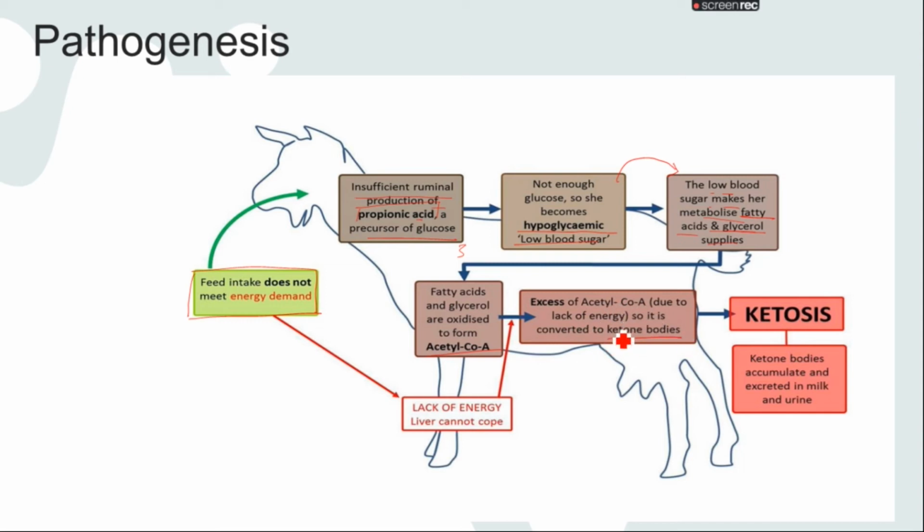When the ketone bodies are a lot inside the body, that causes ketosis. The ketones are present in the blood as well, therefore they also cause ketonemia, but they are also excreted in the milk and the urine of the animal. So you can see that this is the simple pathogenesis through which this metabolic disorder occurs in the animal.